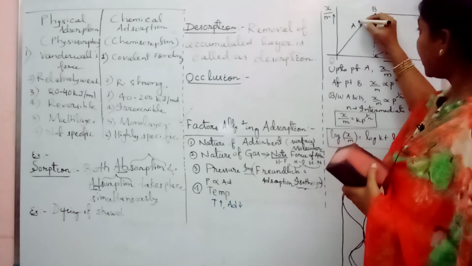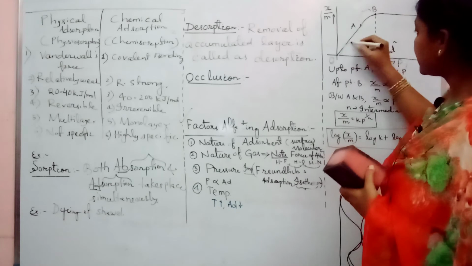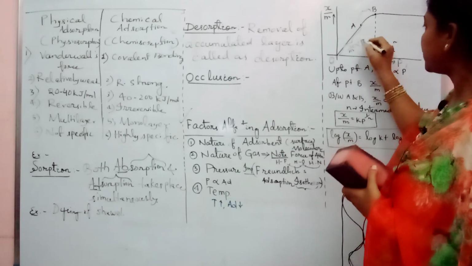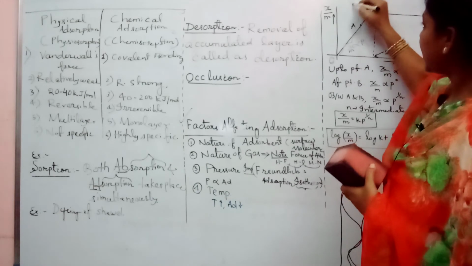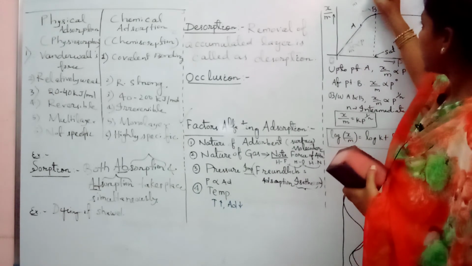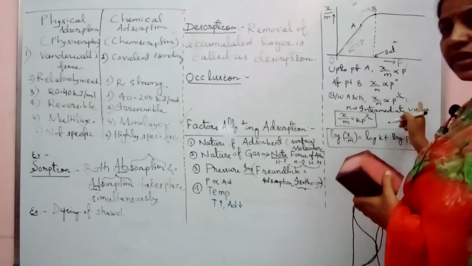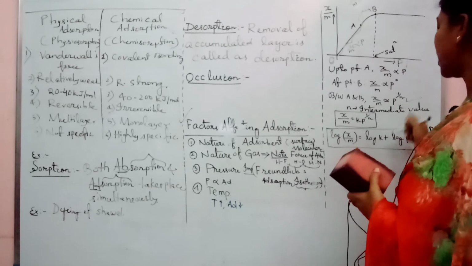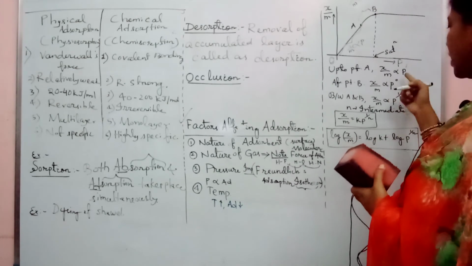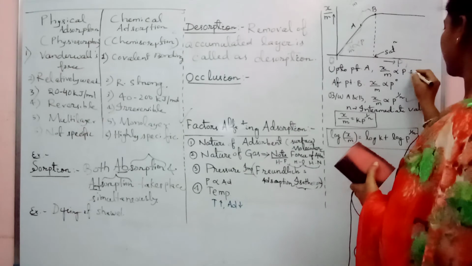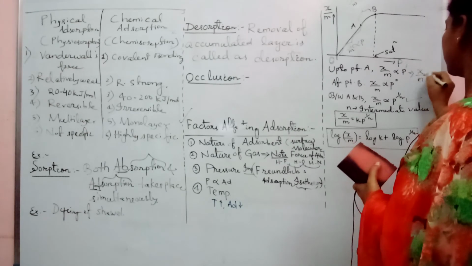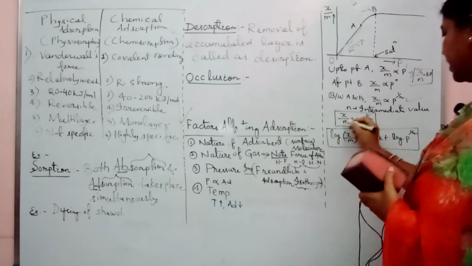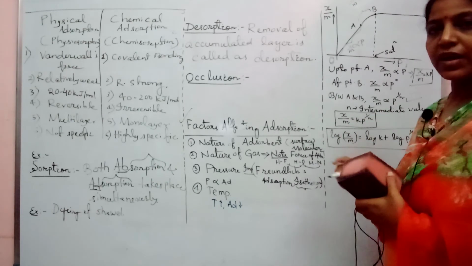Now from A to B, in this stage, it is not directly proportional. Earlier, x by m is proportional to P. Here, x by m is proportional to P to the power 1 by n. So it is the intermediate stage. n is the intermediate value. Now if you replace it with a constant, what you will find in the first case? x by m equals kP. This is your first case. In the second case, x by m equals k into P to the power 1 by n.